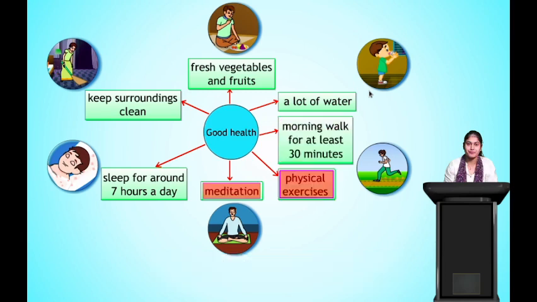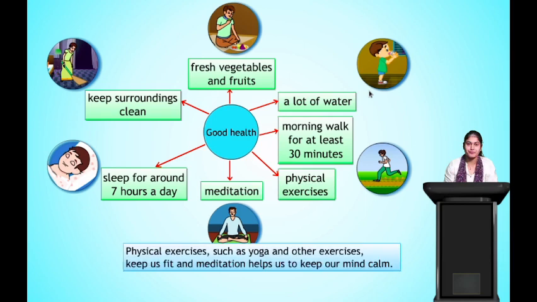Next, we should have a habit of doing early morning exercises, that is, walk for at least 30 minutes. Next, physical exercise such as yoga keeps us fit, and meditation helps us keep our mind calm. Clear?